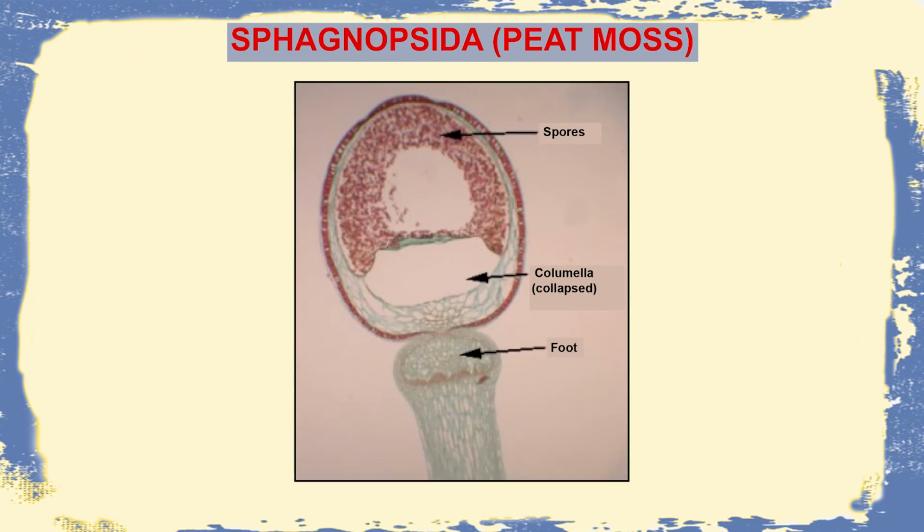In this particular diagram, we can see that the sporophyte is divided into the foot, the seta and the capsule, and within this capsule there is the columella followed by the spores. Upon maturation of this entire structure, the spores come out due to dehiscence of the capsular region, and on getting a suitable substratum they germinate into a new plant.